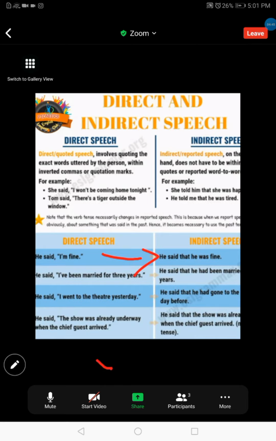If someone has spoken in present perfect, how would you report this to someone else? You can have a look now at example number 2. Here, he said, I've been married for 3 years. He said, I've been married for 3 years.